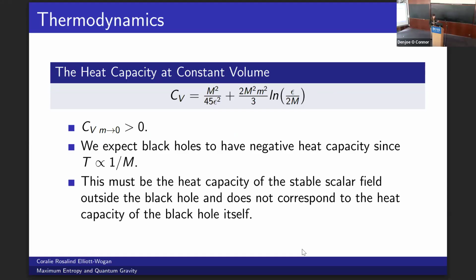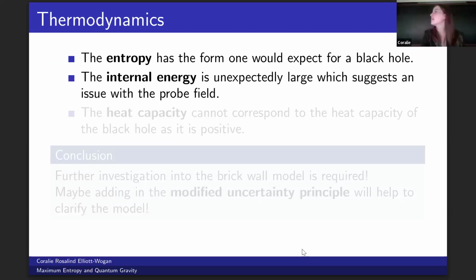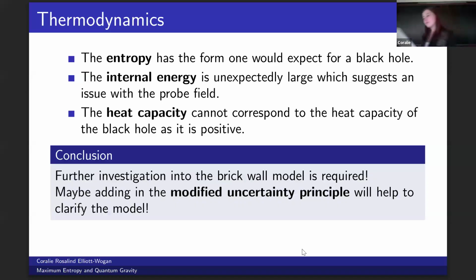stable exterior scalar field. So just to review, the entropy looks promising from the outset, but the internal energy indicates a strong back reaction effect, and the heat capacity is positive and so corresponds to the external scalar field. The rest of the presentation will now be dedicated to applying the modified uncertainty principle to this model to see if it has any appreciable influence over the results, which I think is a natural thing to expect, since we've gone this small distance away from the black hole, which is in some way related to this minimum uncertainty in length.